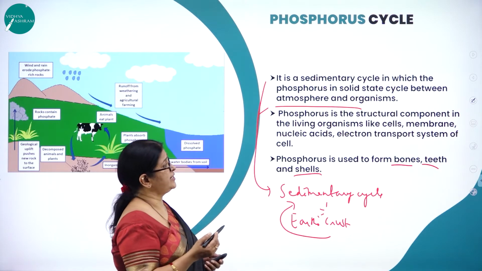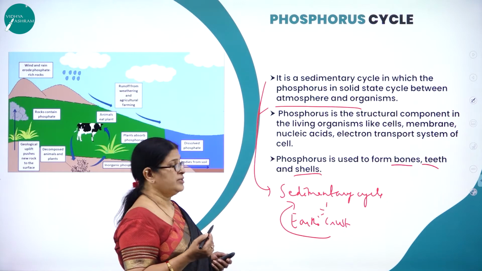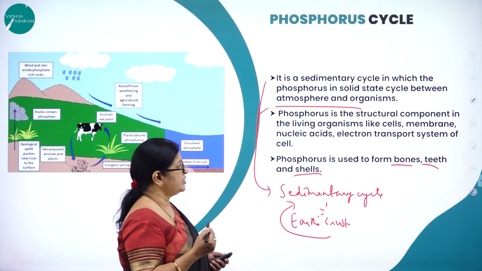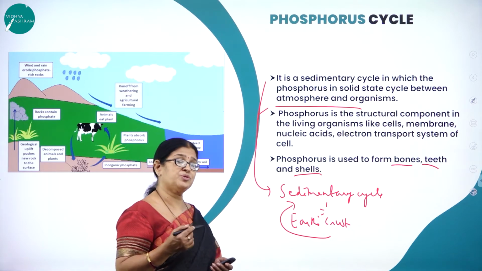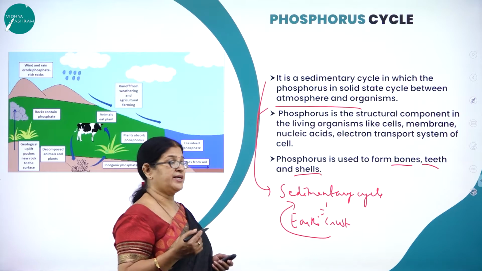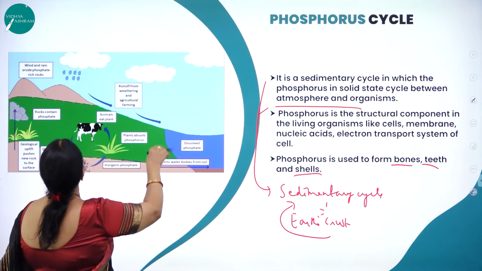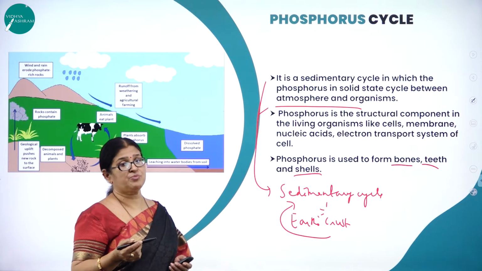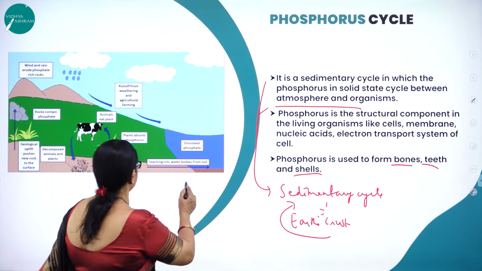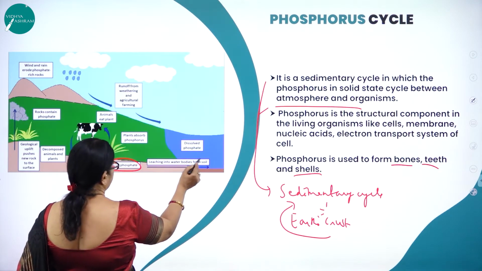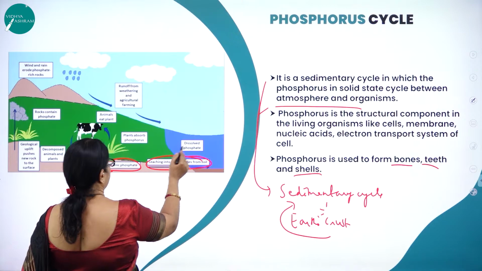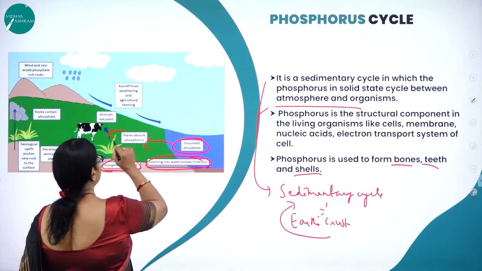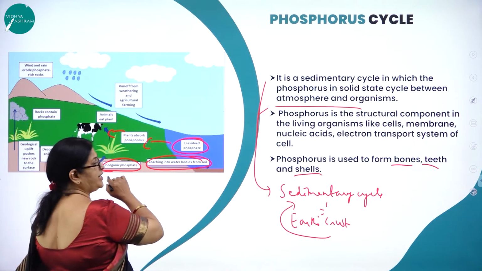Then phosphorus, as I said, is a structural component of living organisms like the cell membrane, the nucleic acid, the electron transport system of the cell, and it is also used for the formation of bone, teeth and shell. So here you can see how the Earth's crust, rock, I think all of us know the weathering of rock will produce what? Phosphorus. So here you can see the leaching of inorganic phosphate into water bodies from soil. So this is the dissolved solvent which is absorbed by the plants, and the plants are eaten by the animals. So the animals are decomposed.